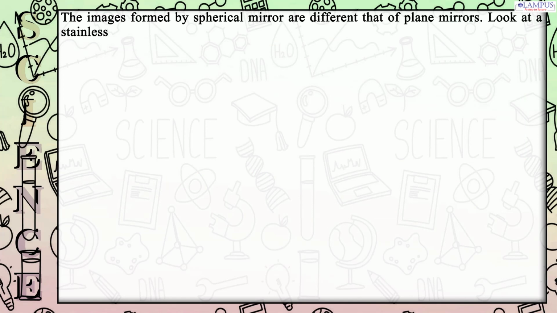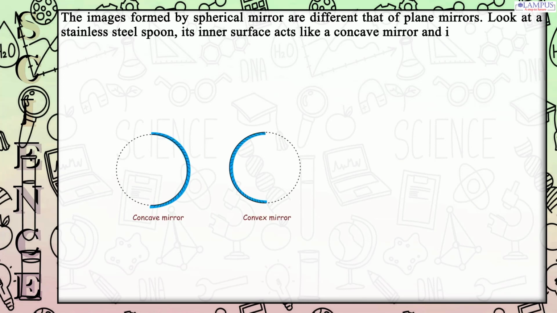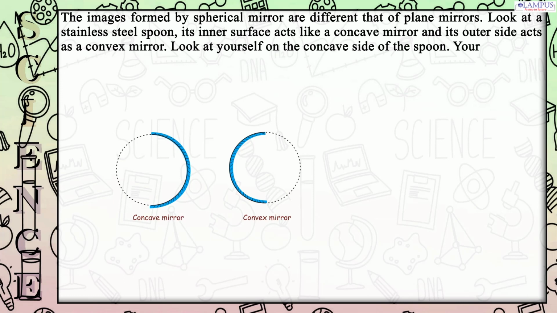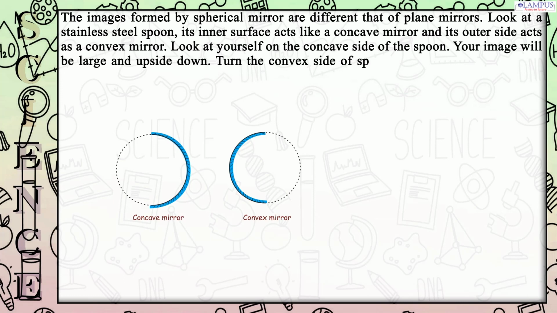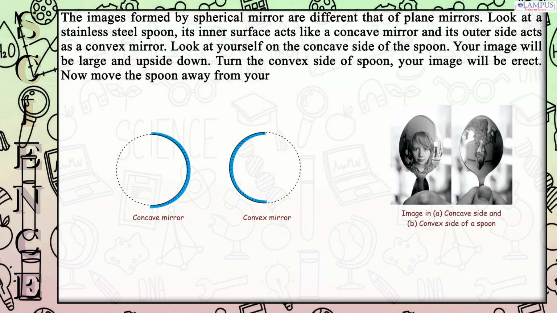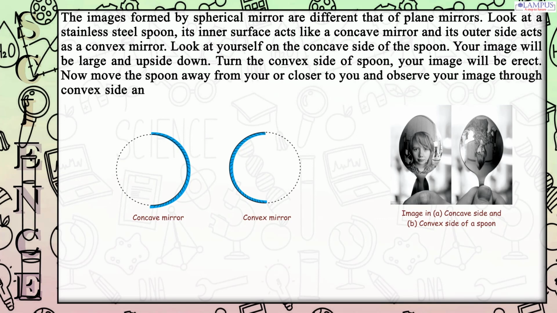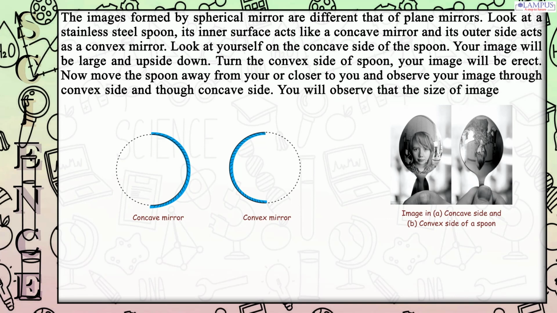Look at a stainless steel spoon. Its inner surface acts like a concave mirror, and its outer side acts as a convex mirror. Look at yourself on the concave side of the spoon. Your image will be large and upside down. Turn to the convex side of the spoon. Your image will be erect. Now move the spoon away from you or closer to you and observe your image through the convex side and the concave side. You will observe that the size of the image changes with the distance of the spoon.